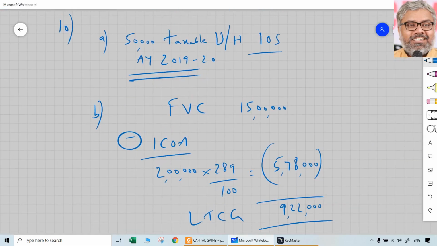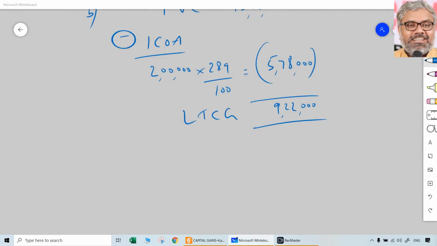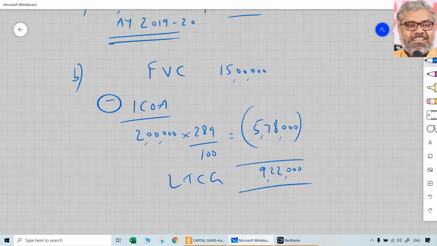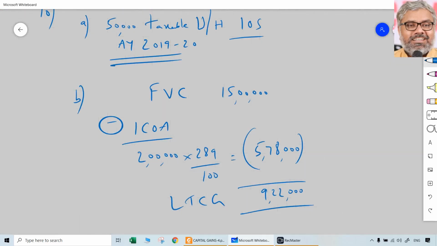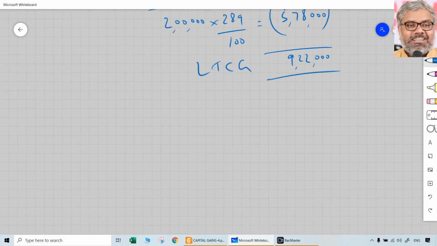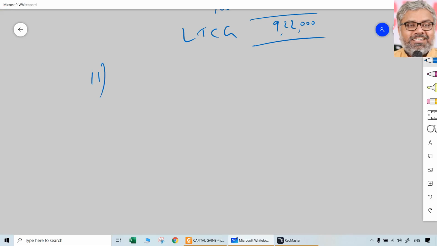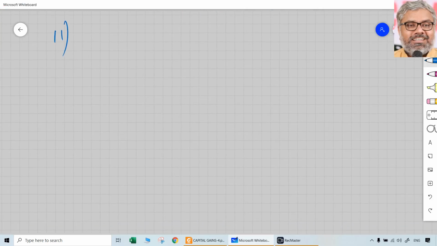Okay. Long-term capital gain of 9,22,000 is taxable. Income from other sources, for that, is not for our previous year or our assessment year. For the assessment year 2019-20, 50,000 would have been taxable under income from other sources. That was question number 10. Now let us move on to question number 11.